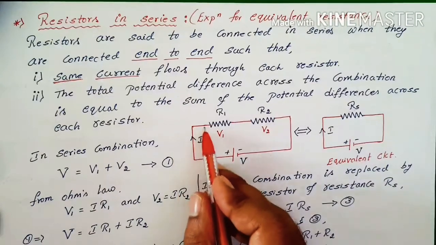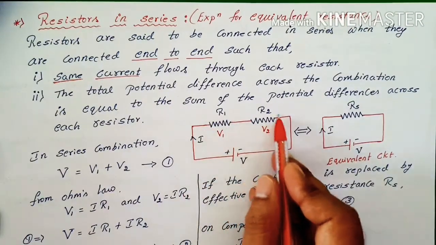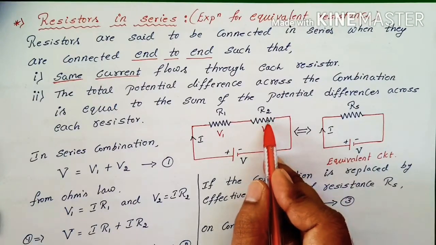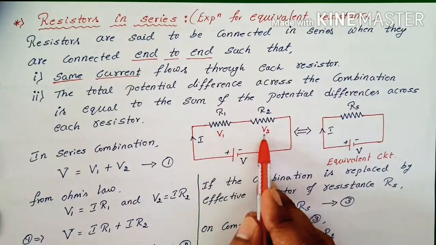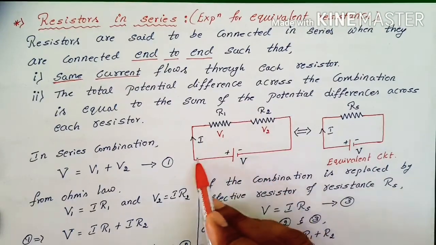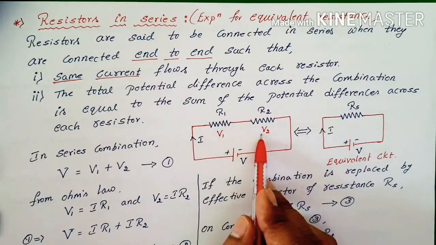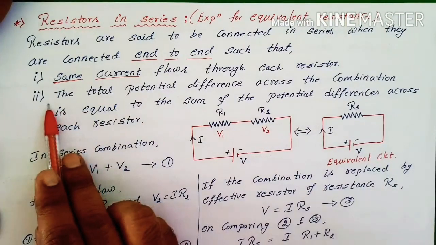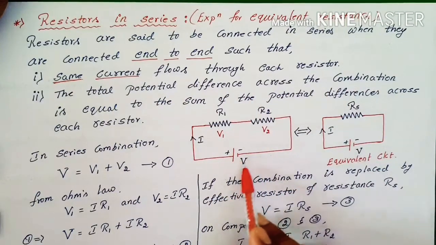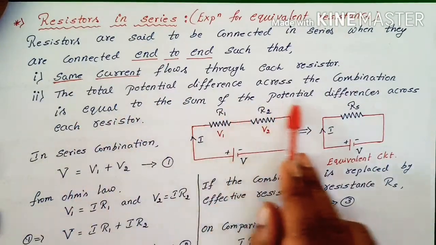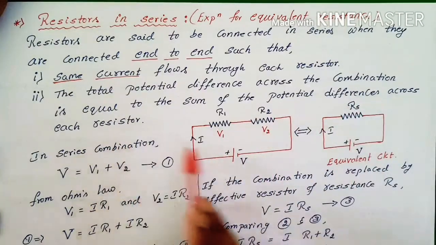Observe the current I. The current that enters R1 is the same current that will flow through R2 also. But the potential differences are different. In a series combination, current is the same, potential differences are different. So we can tell this second point: the total potential difference across the combination is equal to the sum of the potential differences across each resistor.